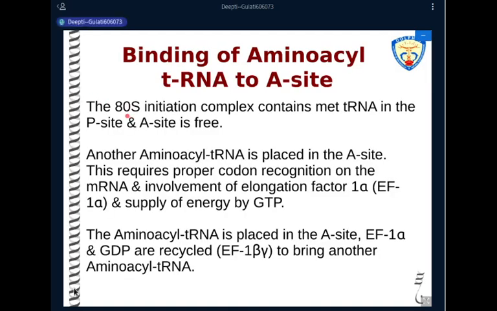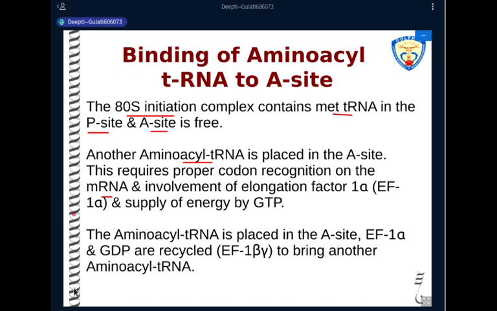So we have the 80S initiation complex. It contains the initiator tRNA in the P site right now. The A site, or A slot, is free. So in the A slot, aminoacyl tRNA is placed according to what codon is there in the A site. According to the proper codon recognition on the messenger RNA, an aminoacyl tRNA is placed in the A site.